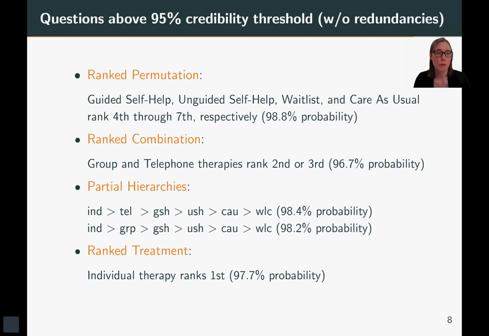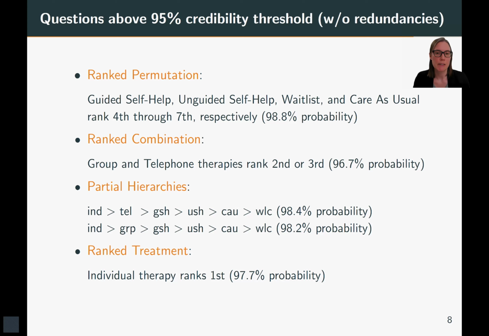So in terms of ranked permutation, we were able to rank the 4 least performing treatments with a ranked permutation. So guided self-help, unguided self-help, waitlist, and care as usual rank 4 through 7 respectively with probability 98.8%. Then we were able to say something about group and telephone therapies via a ranked combination and say that they rank second or third in either order.